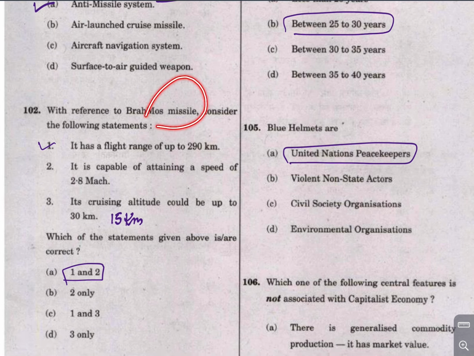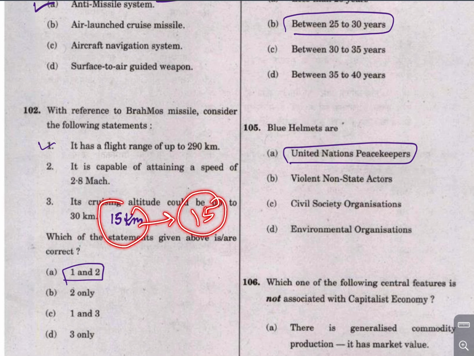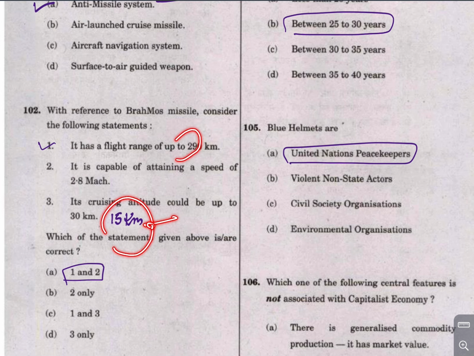Now about the BrahMos missile, it has a flight range of around 290 km. It is capable of attaining a speed of 2.8 Mach. 1 Mach means the speed of sound. Its cruising altitude could be up to 30 km. No, it can cruise up to an altitude of 15 km. So the maximum height achievable by the BrahMos is 15 km.